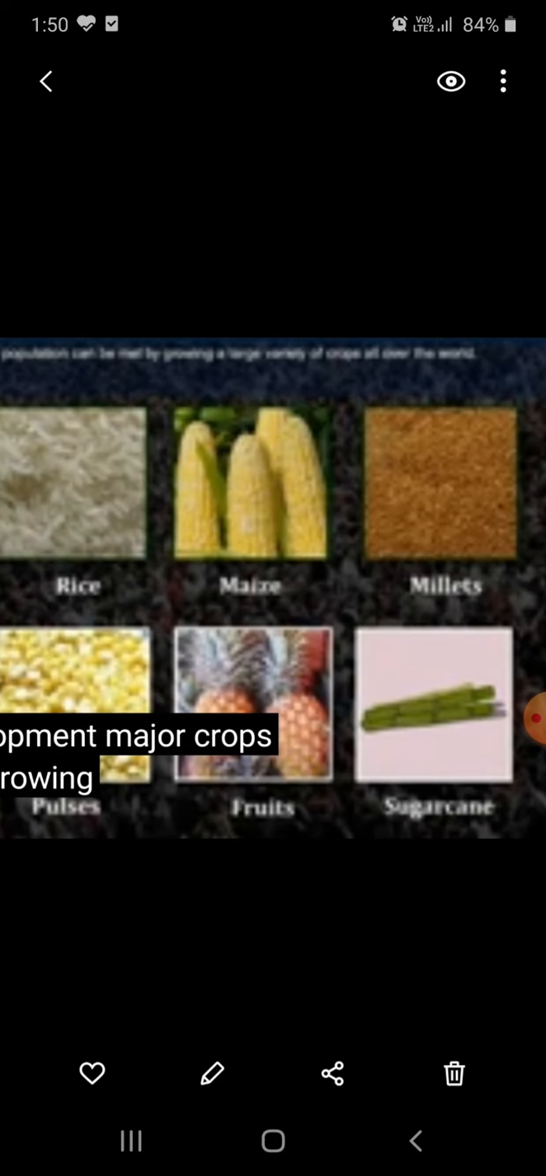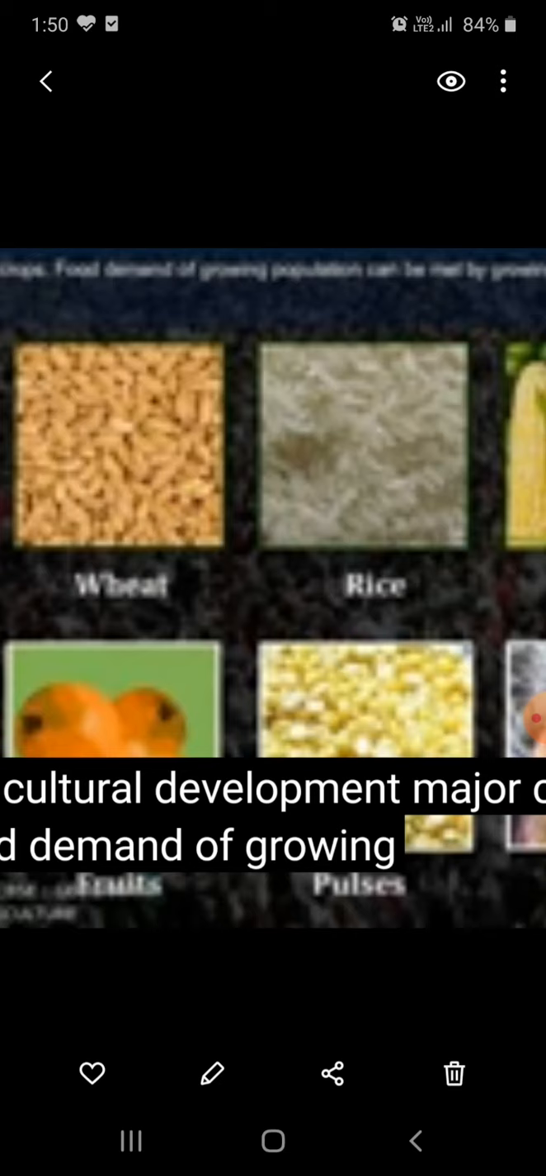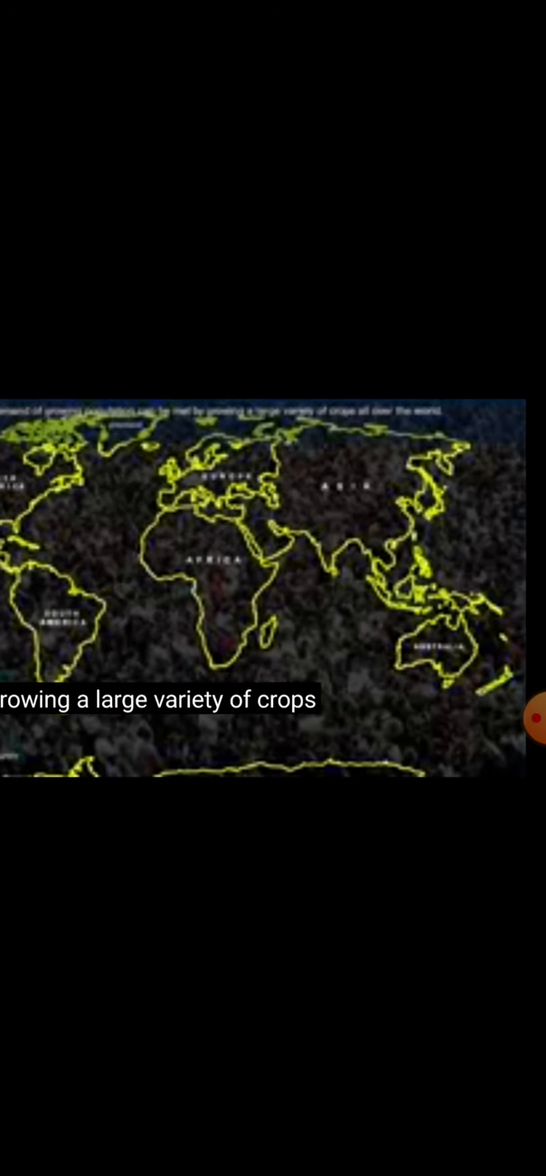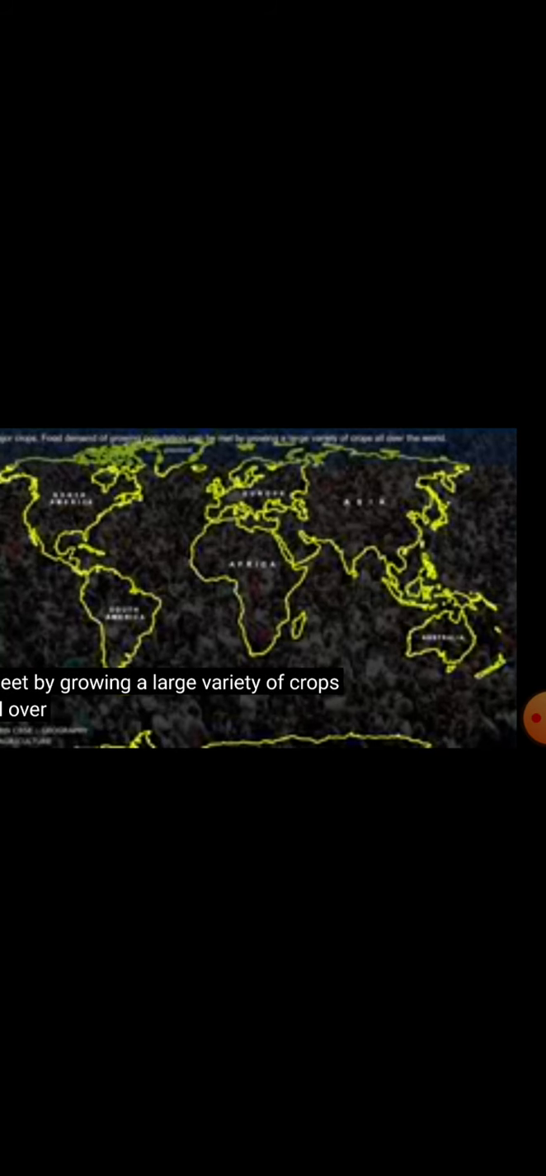These are the major crops which are received from cultivation, from farming. We can see the countries, the continents, where a large variety of crops, almost every crop, is grown in different parts of the world. So climate is the most important factor.